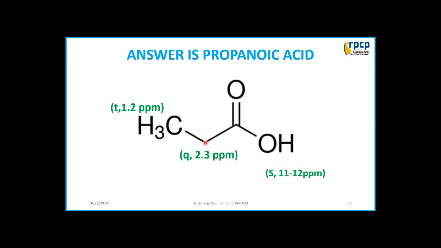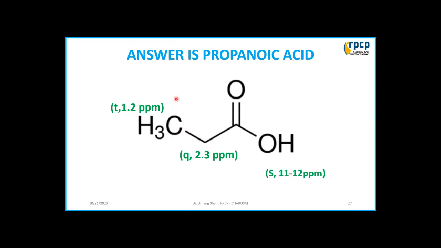This is a quartet because the neighboring carbon has 3 protons available. So the n plus 1 rule is applied here, 3 plus 1, and that gives a quartet at 2.3 ppm because it is attached to the carboxylic acid group, as we had seen in the various delta values of the NMR table.